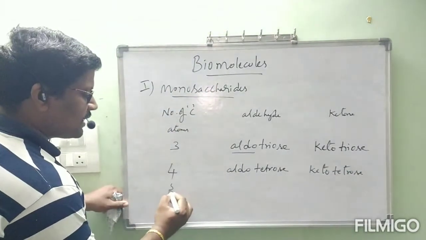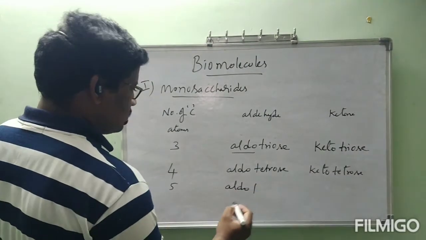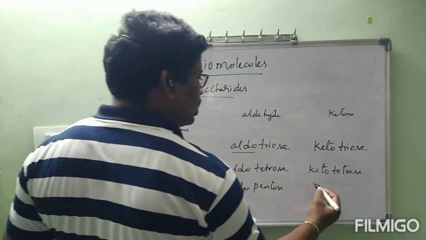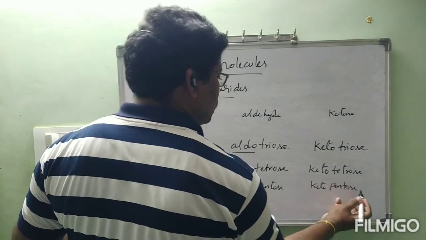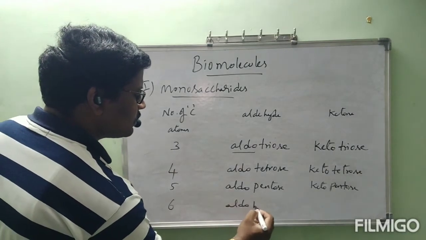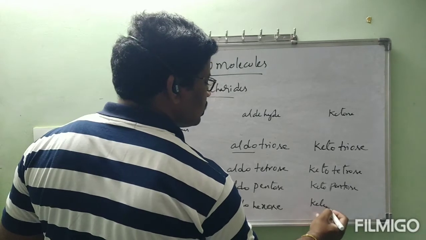Next, 5 carbon atoms: aldopentose, ketopentose. 6 carbon atoms: aldohexose, ketohexose.